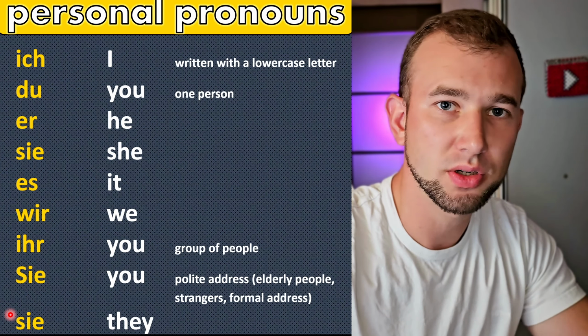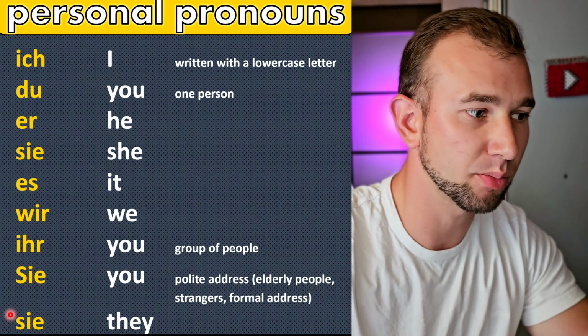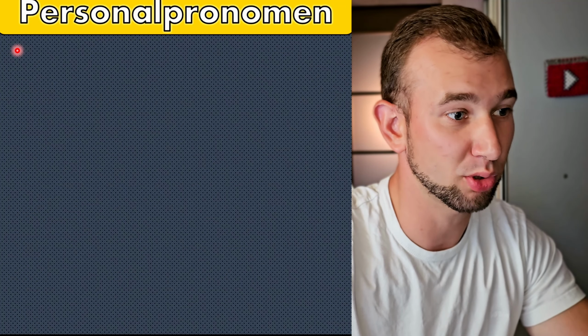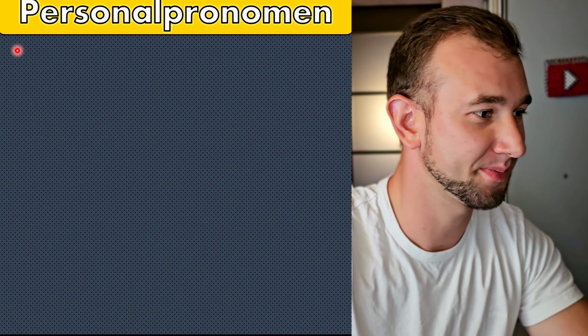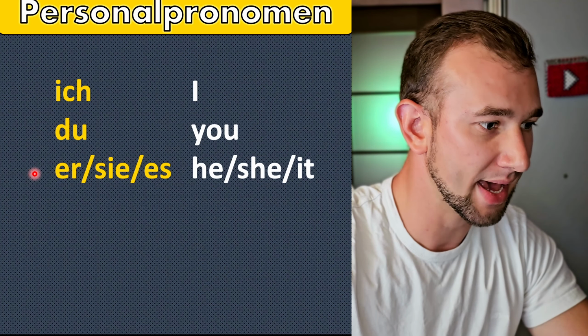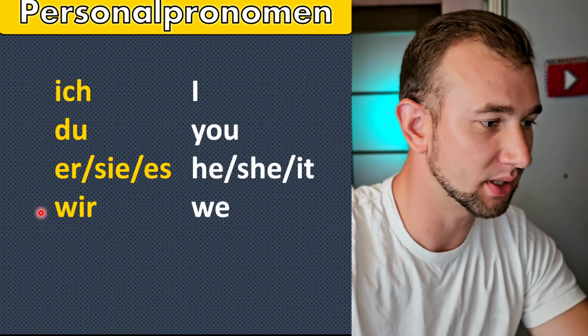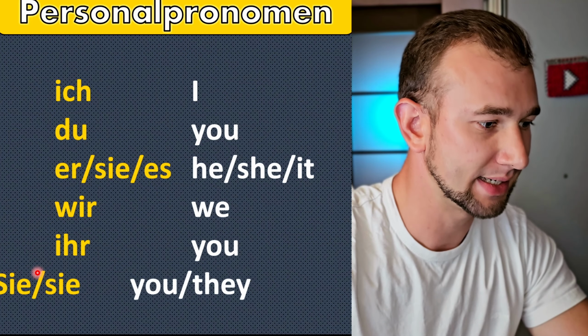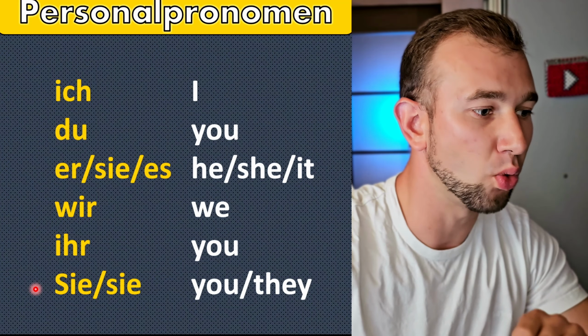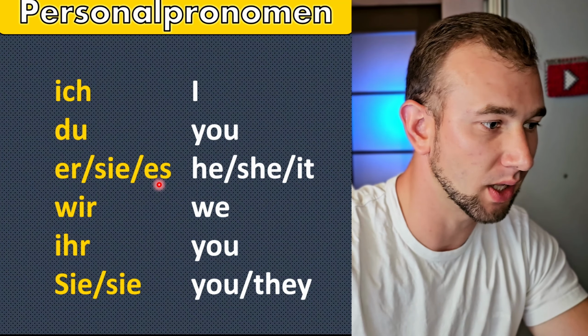But try to learn these personal pronouns in this way. Personalpronomen in German. Ich, du, er, sie, es, wir, ihr, sie, sie. You see, some of them are written in one line.